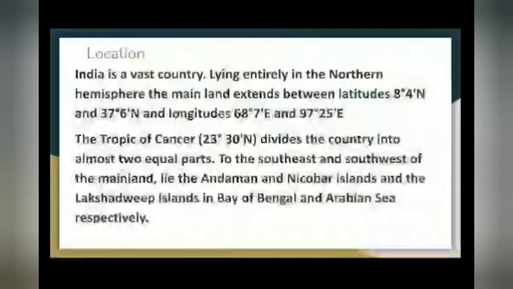So children, what is latitude? Latitude means the angular distance of a place north or south of the earth's equator, children. Once again I'll repeat it: latitude means angular distance of a place north or south of the earth's equator. And longitude is the angular distance of a place east or west of the Greenwich meridian. And what is the Greenwich meridian? It is a center line passing from north to south of the earth, taken as a reference for measuring time, children.